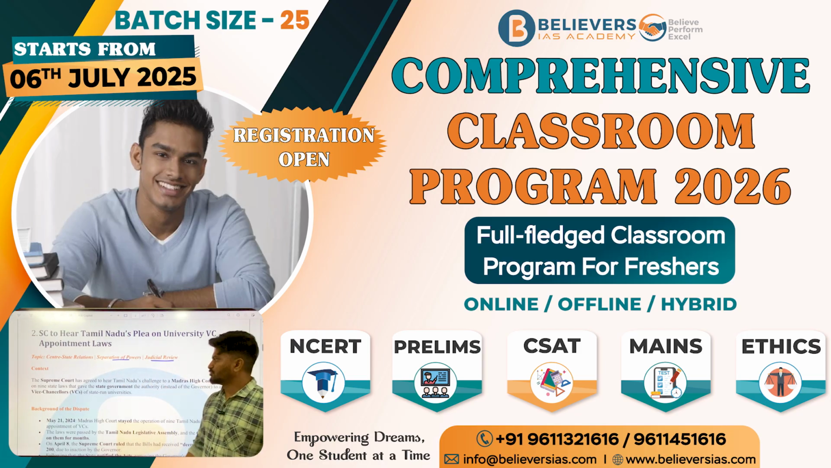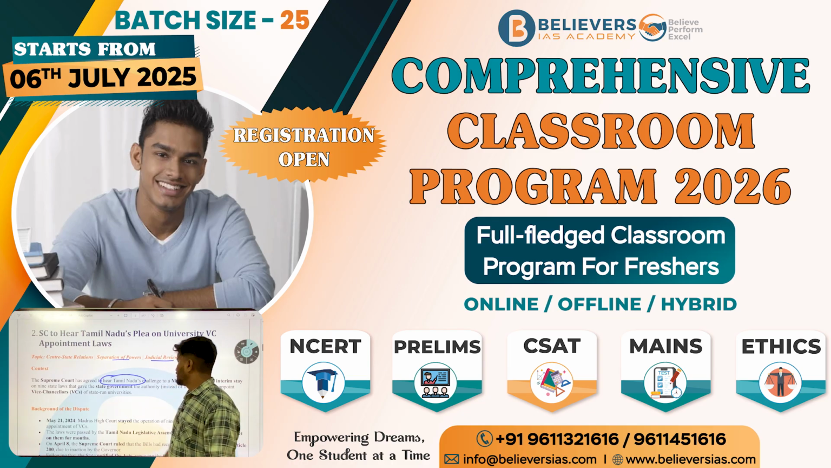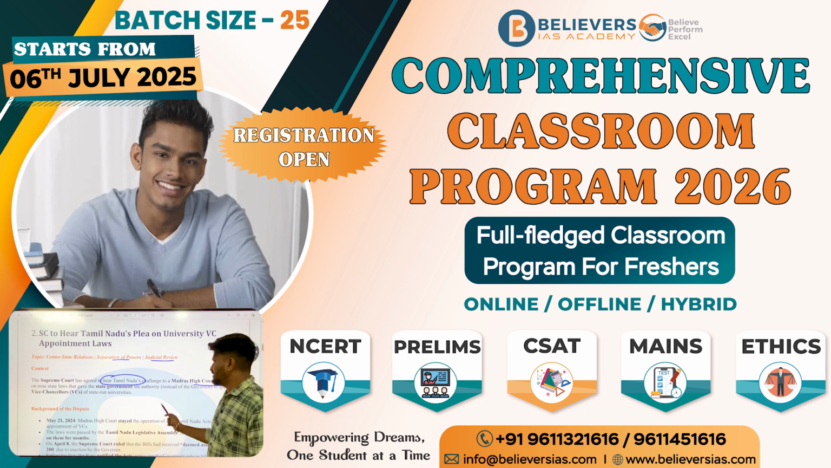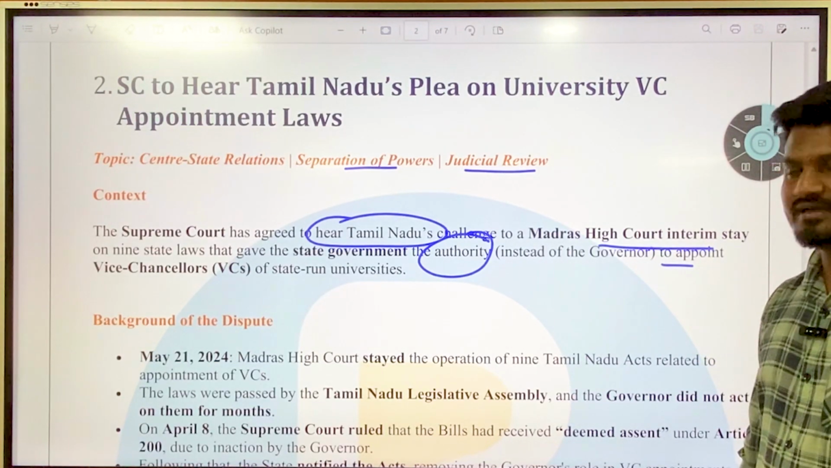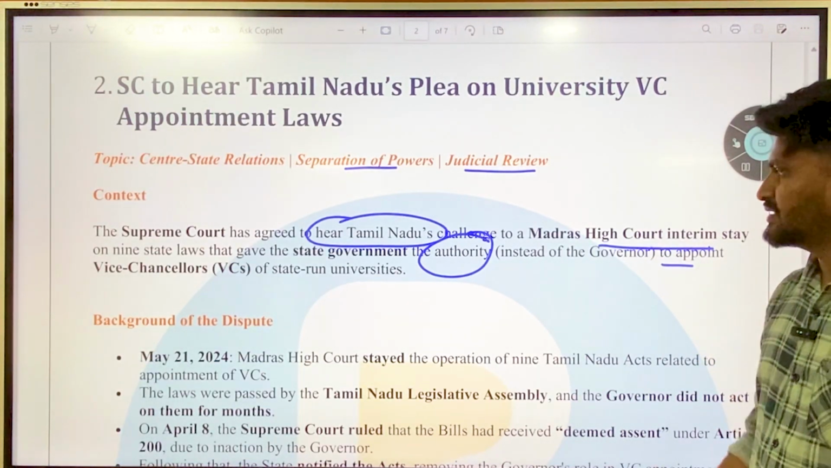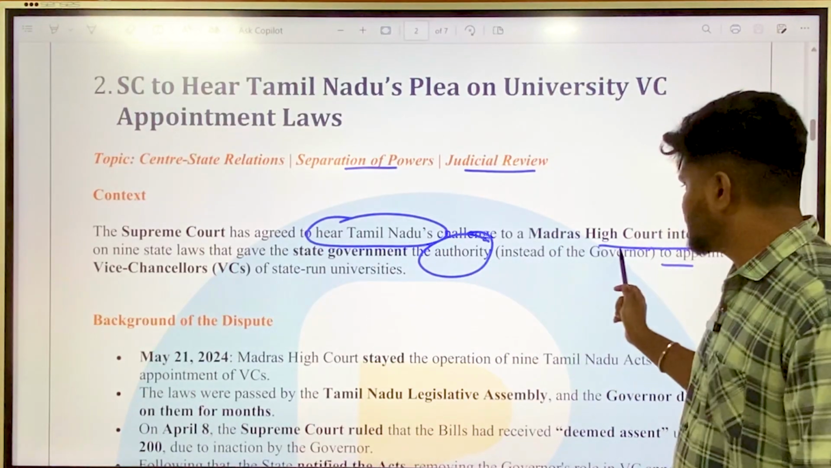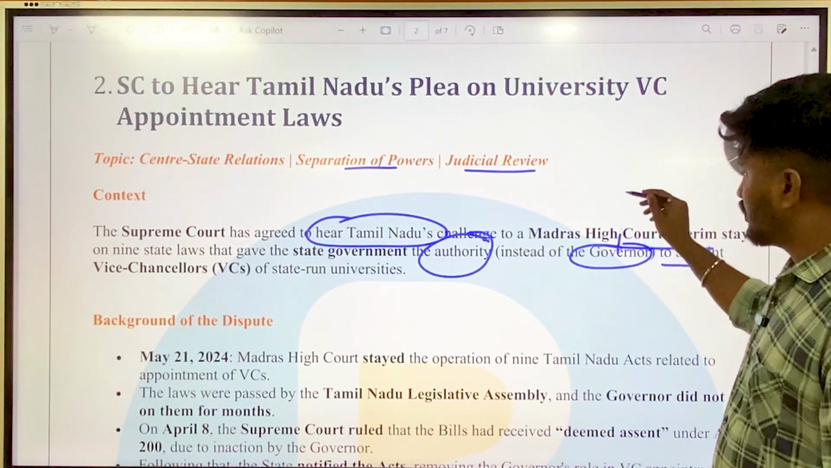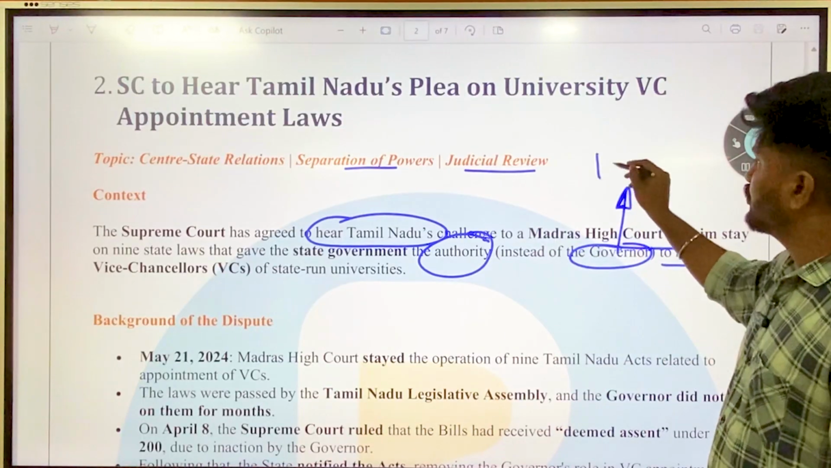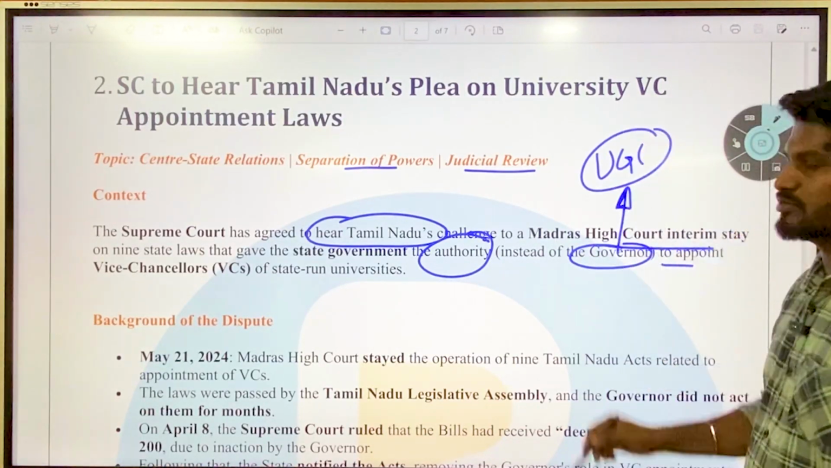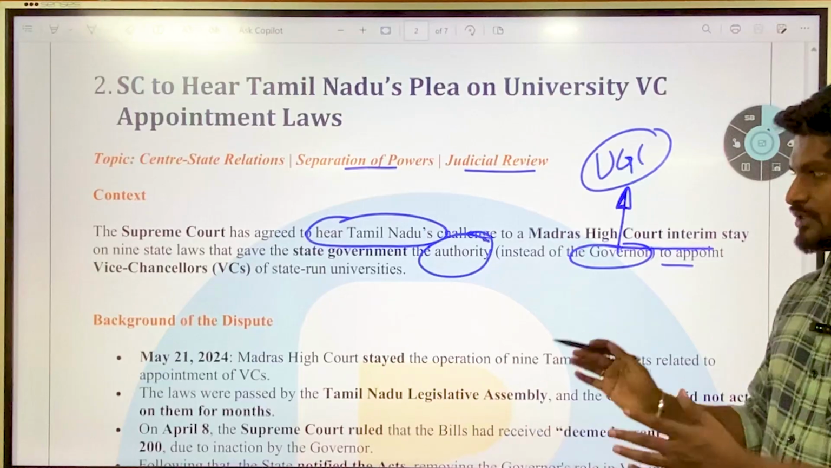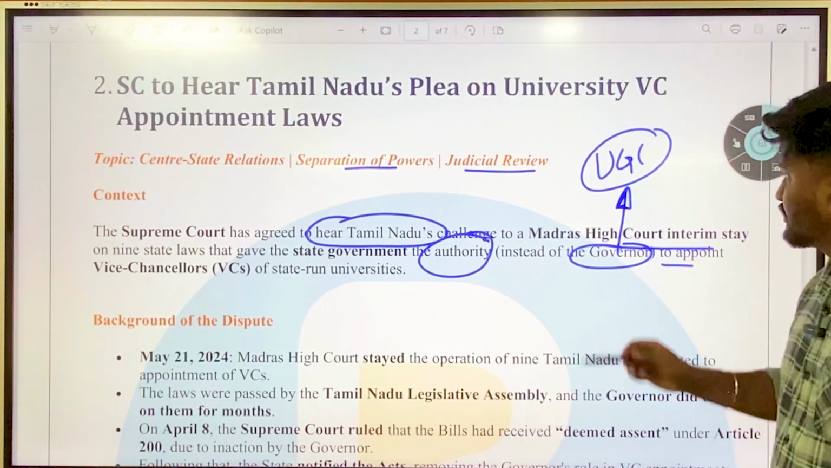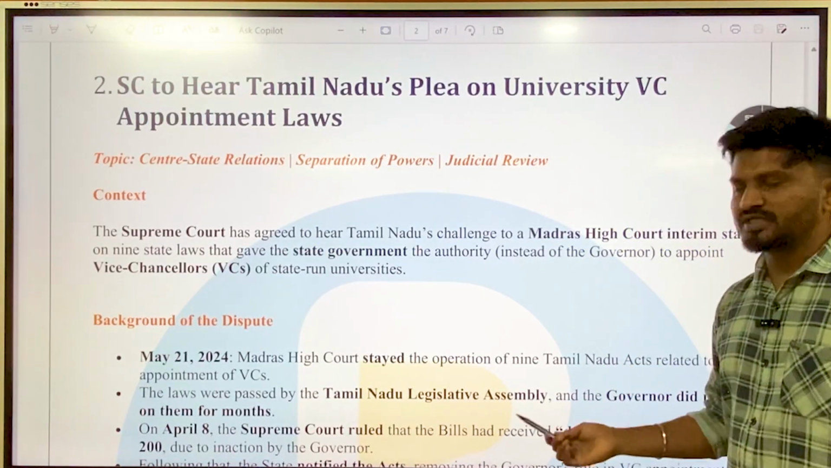The context is the Supreme Court has agreed to hear Tamil Nadu's challenge to a Madras High Court interim stay on 9 state laws that gave the state government the authority to appoint vice chancellors of state-run universities. But the issue here is the authority was given to state government instead of the governor, which was given to the governor under the new Uniform Grants Commission law by the central government. Okay, so that is how it is in conflict with the central law. So as a result, Madras High Court put a stay on this one.